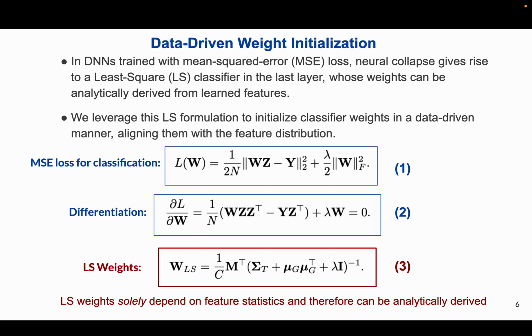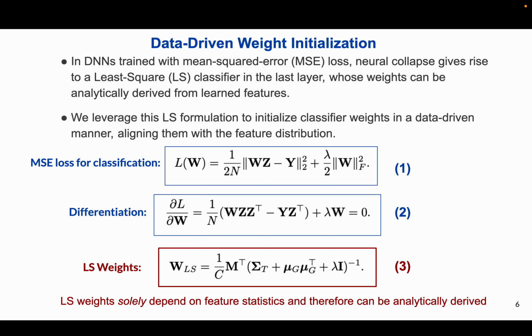We build on the mean squared error loss decomposition proposed by Han, which shows that MSE trained deep networks naturally approximate a least square classifier. We begin by deriving the least square solution W_LS for the classifier weights. Let W be the weight matrix and Z and Y be the feature and one hot label matrices. The MSE loss can be written as shown in equation 1.